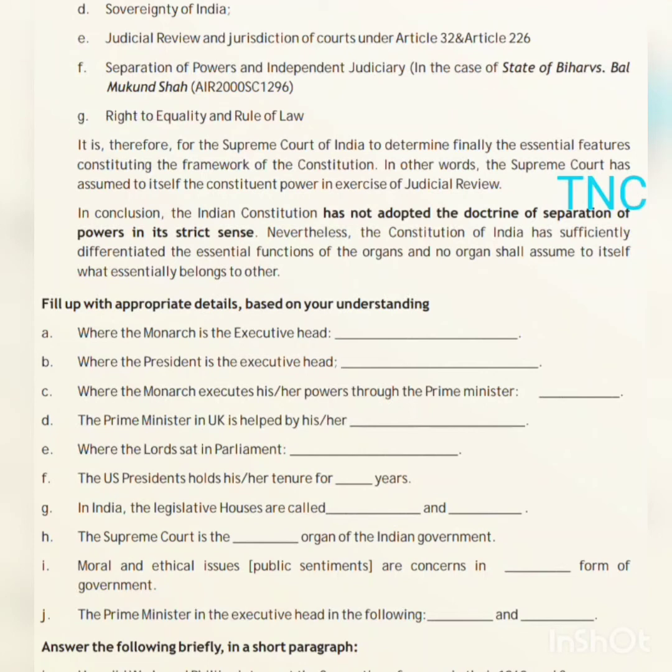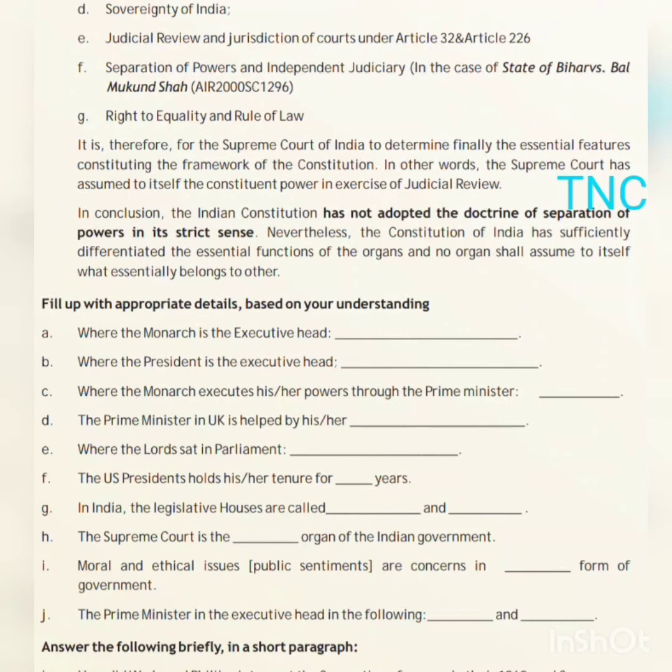Then right to equality and rule of law. It is therefore for the Supreme Court to determine finally the essential features constituting the framework of the Constitution. So it is important that the Supreme Court tells us what the essential features of the Indian Constitution are, and if there is any law which is violating the provisions, then the judiciary has the power to declare it invalid.